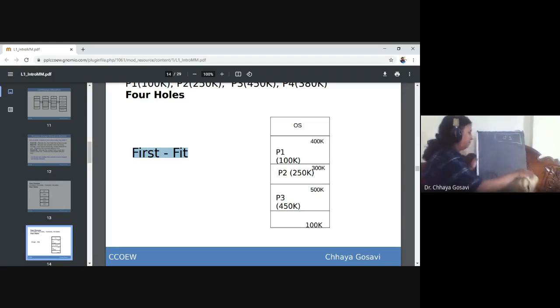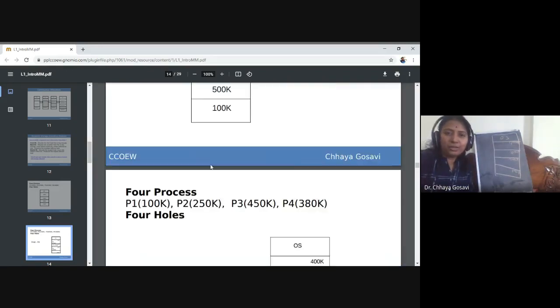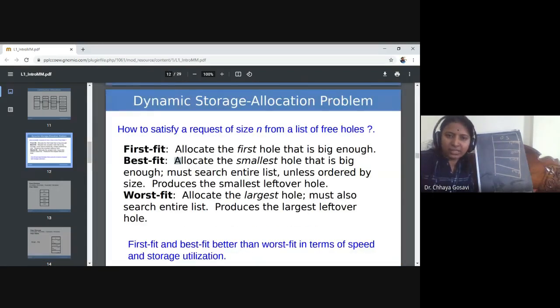Now the next algorithm is best fit. Again, the blocks are of the same size: 400, 300, then 500 and 100. Now for the best fit algorithm, what does the algorithm say? It allocates the smallest large enough block. Smallest but large enough block means the accurate size or slightly greater than the requirement of that particular process.